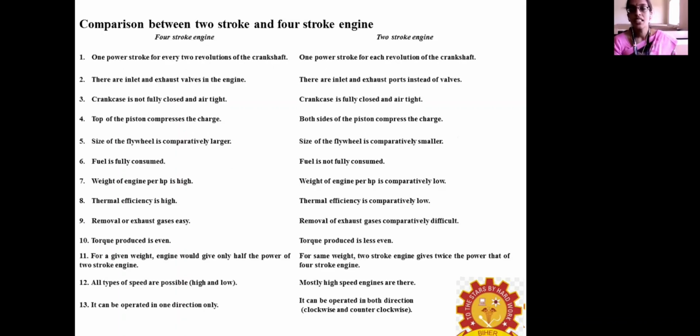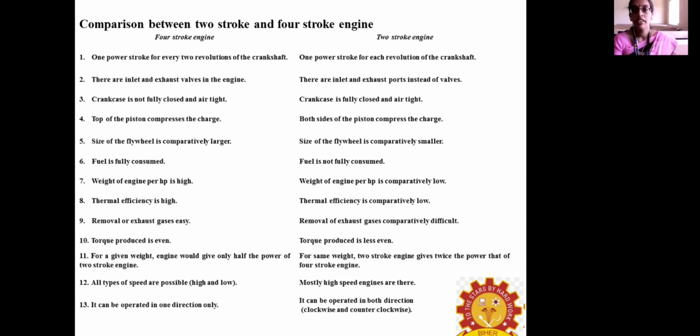And there is a comparison between the 2-stroke and the 4-stroke engine. The 2-stroke engine has 1 power stroke for every revolution, while the 4-stroke has 1 power stroke for every 2 revolutions. The 4-stroke has inlet and exhaust valves, while the 2-stroke has ports. Here the crankcase will not be completely airtight, and here it will be airtight. The top of the piston compresses the charge, and here compression takes place on both sides. The size of the flywheel is comparatively larger here and smaller there. The fuel is fully consumed here, and here it will not be fully consumed. The weight of the engine is very high here.